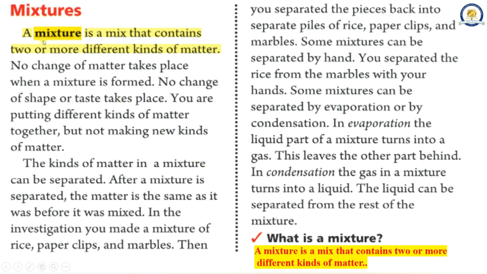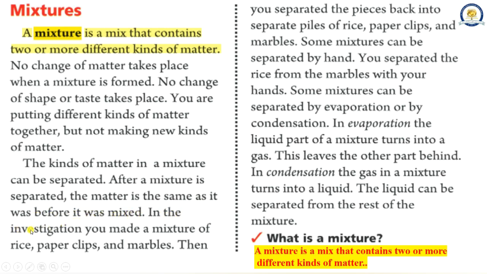Mixtures. A mixture is a mix that contains two or more different kinds of matter. No change of matter takes place when a mixture is formed. No change of shape or taste takes place. You are putting different kinds of matter together, but not making new kinds of matter. The kinds of matter in a mixture can be separated. After a mixture is separated, the matter is the same as it was before it was mixed.